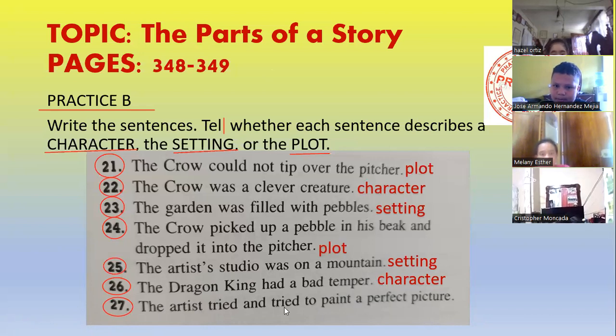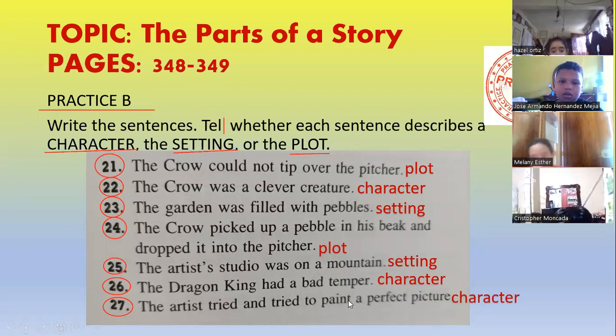The artist tried to paint a perfect picture. This is another story. Remember this story about a dragon king, and the king has a queen, and the dragon hired an artist to make a picture of his queen. The artist made the king wait for 1 year for the painting. And remember that at the end, what? Plot. Yes.